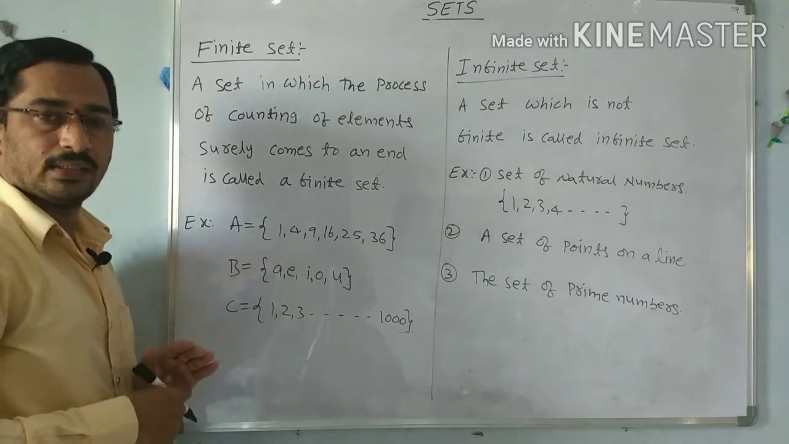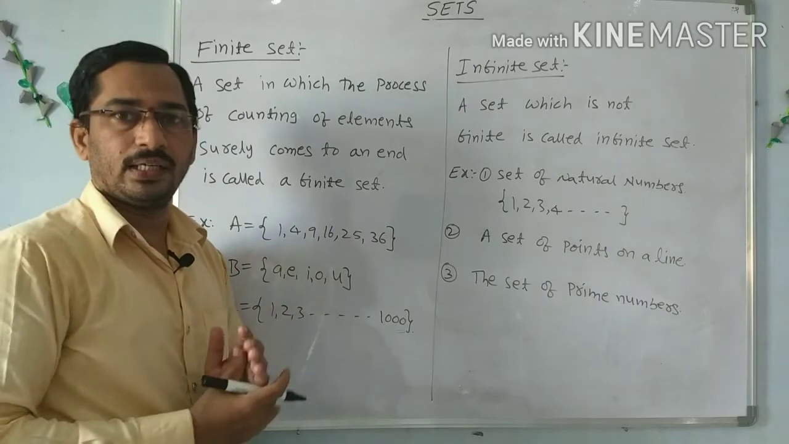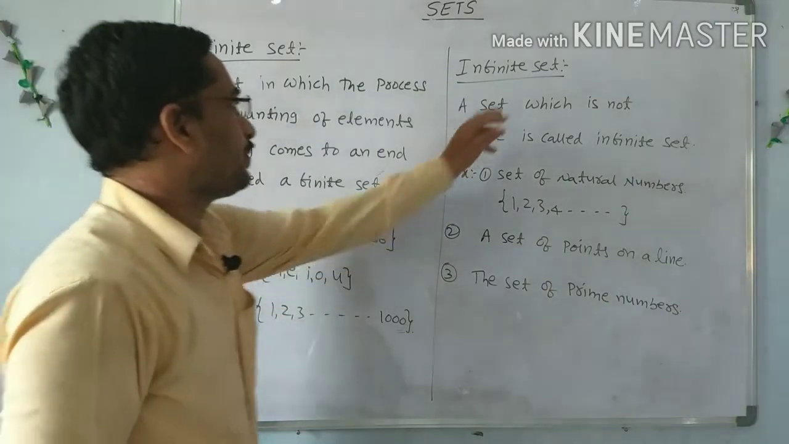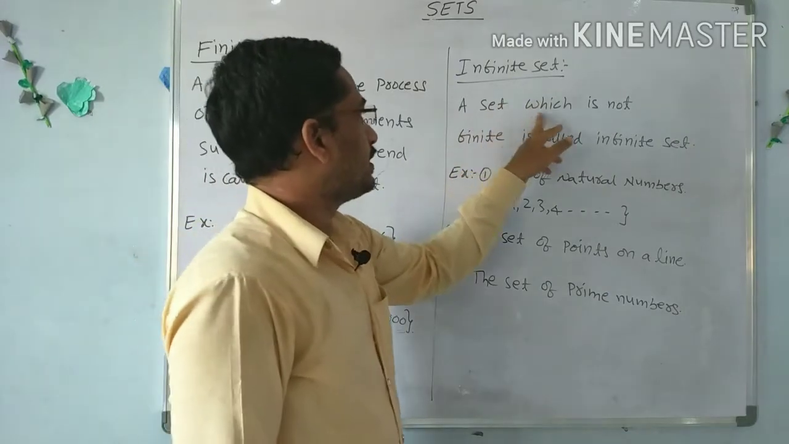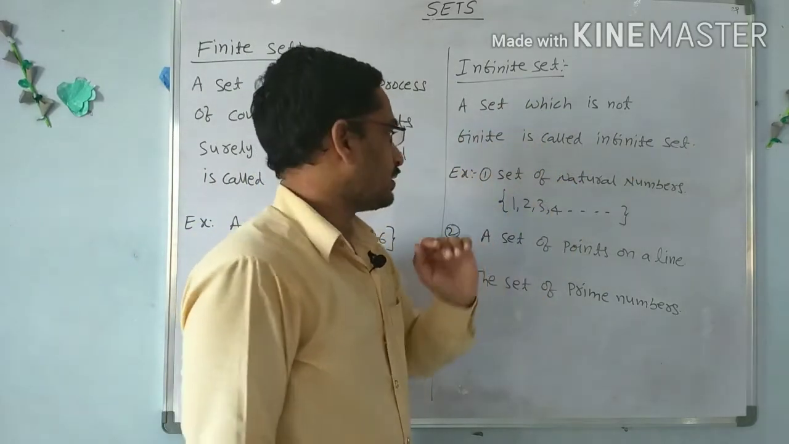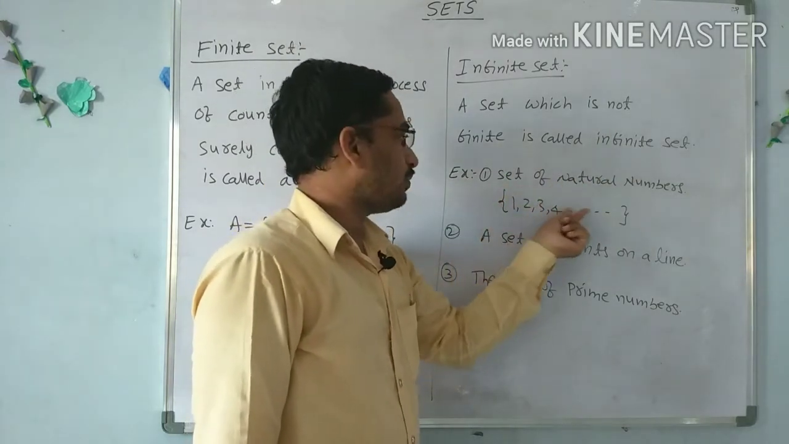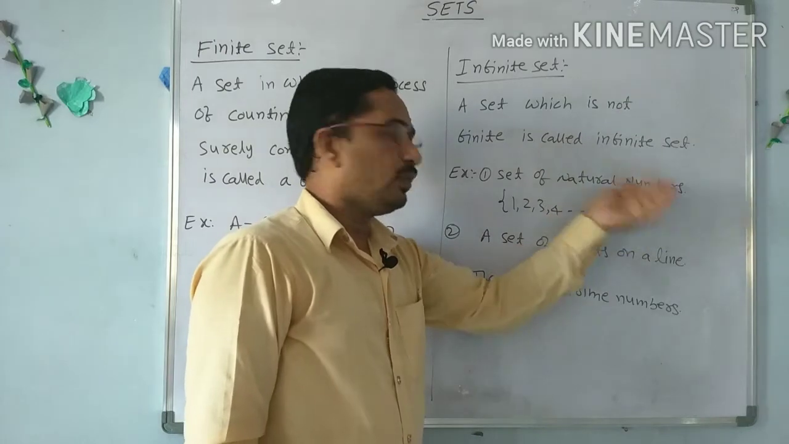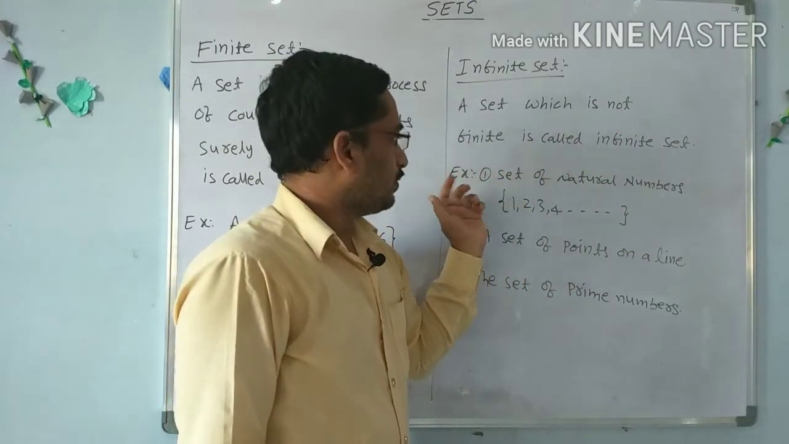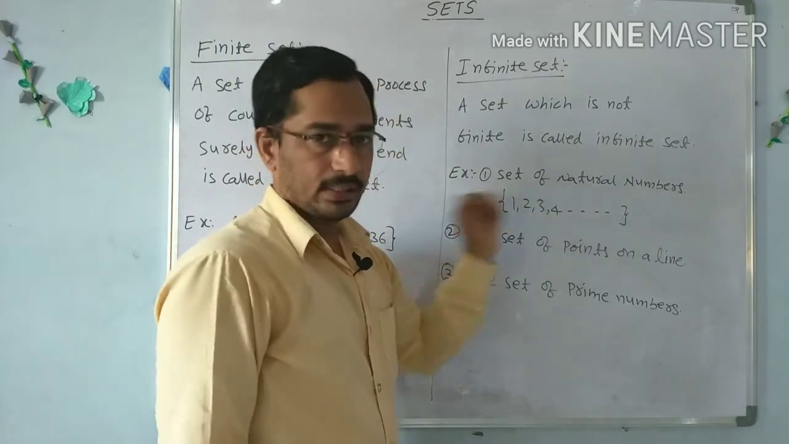What is an infinite set? If a set is not a finite set, then it is called an infinite set, meaning it does not contain a finite number of elements. For example, the set of all natural numbers: 1, 2, 3, 4 and so on. They go on continuously, so the counting does not come to an end. We don't know the biggest natural number, so this is an infinite set.